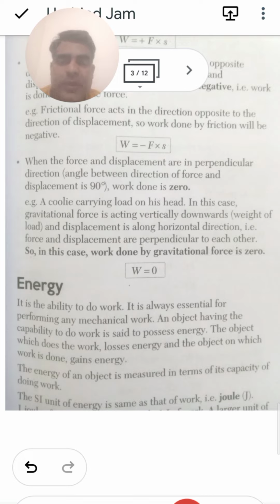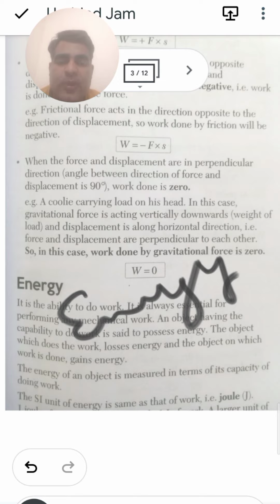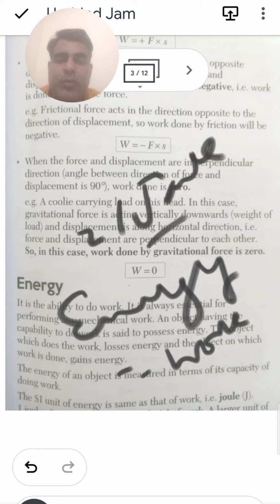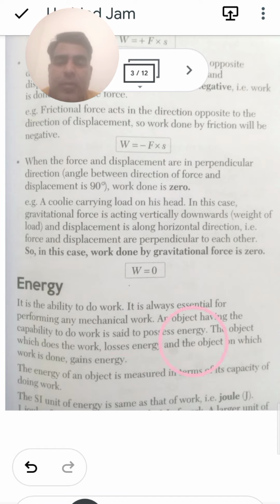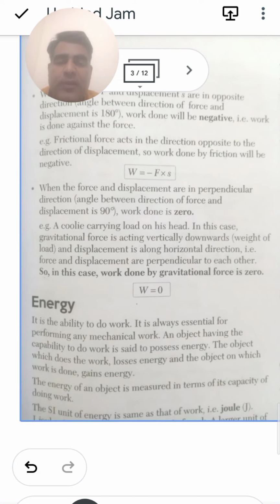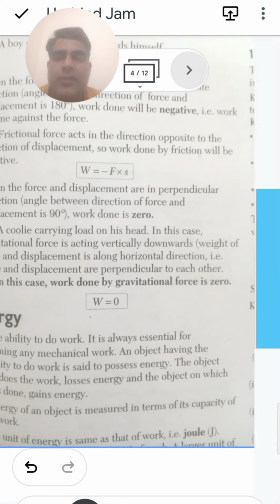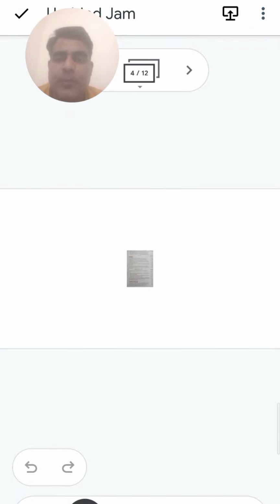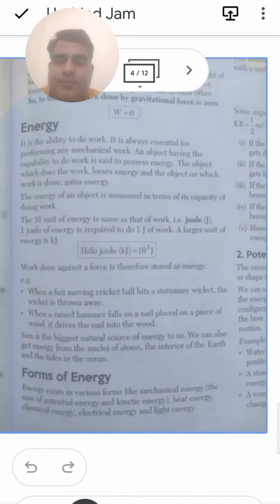The SI unit of energy is the same as that of work, so we can say this one is the joule. So the SI unit of energy is equivalent to work done. We will say this one is 1 joule. So 1 joule is the amount of energy. The SI unit of energy is the same as that of work done, so we can say this one is 1 joule. After that we have the next one.